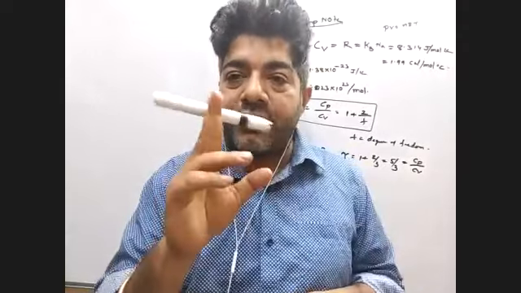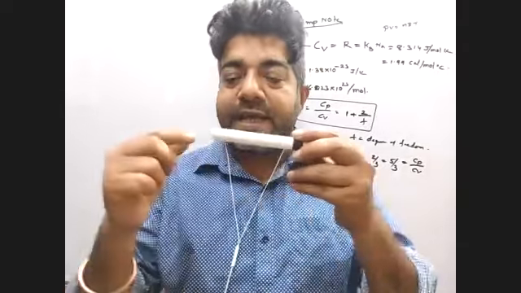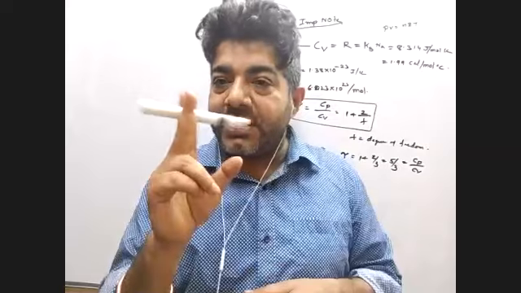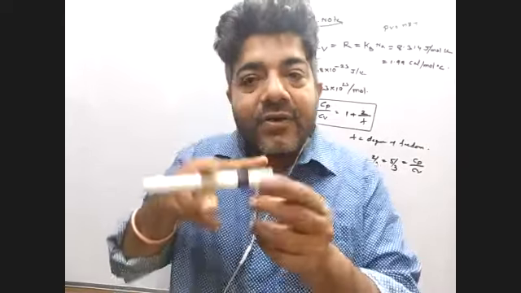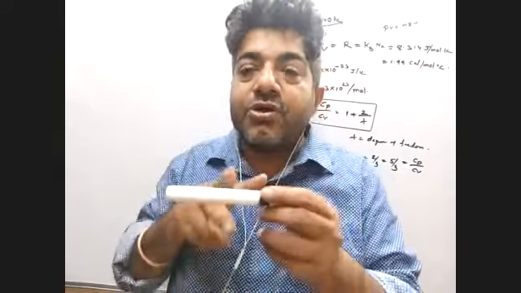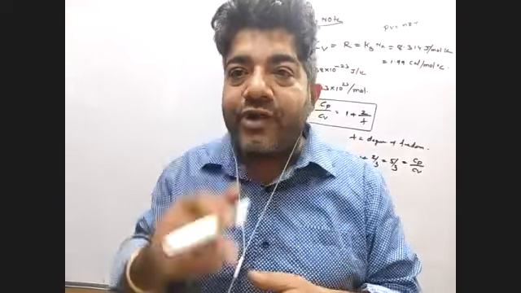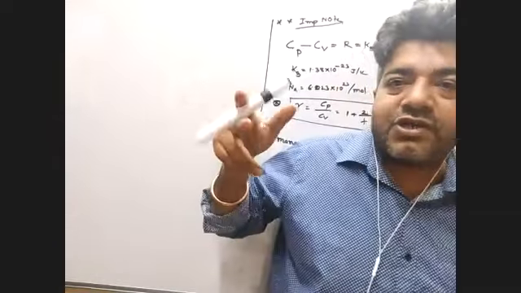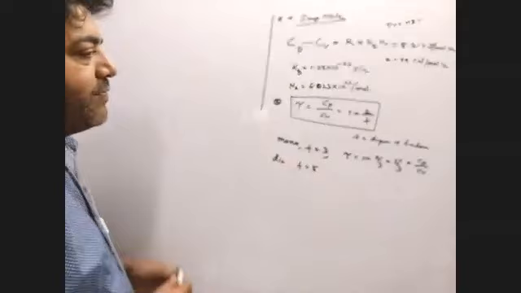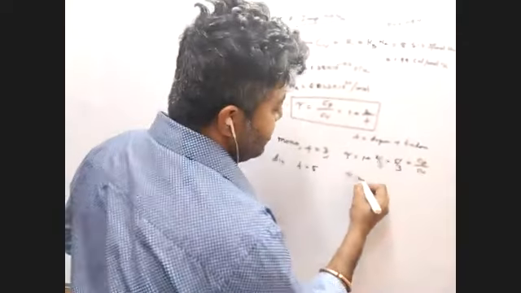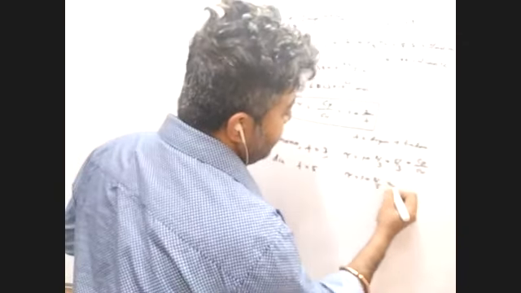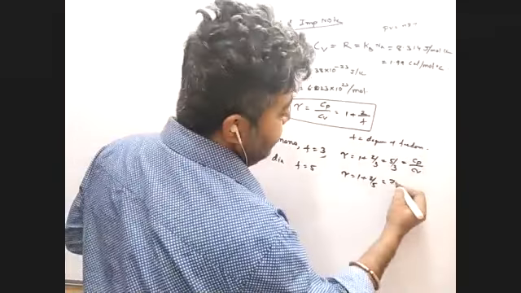But you can rotate it about the y-axis and the z-axis. So two rotational motions, and we know the kinetic energy of rotation is half I omega square. So 2 rotational and 3 translational, total 5. So the degree of freedom is 5, and your gamma is 1 plus 2 by 5, that is 7 by 5.